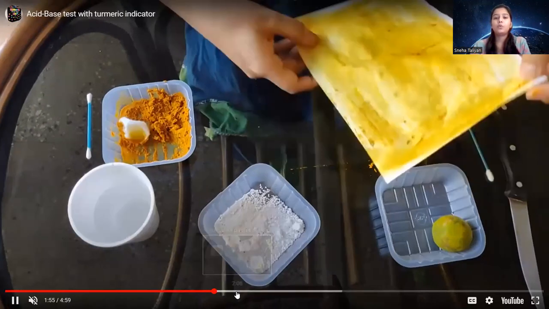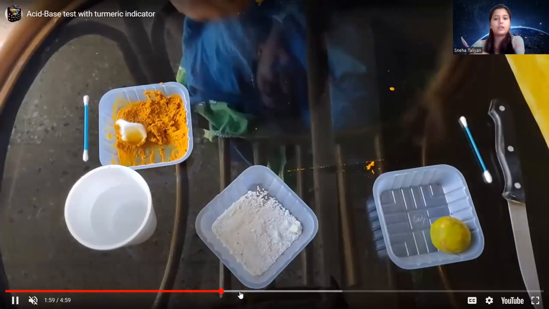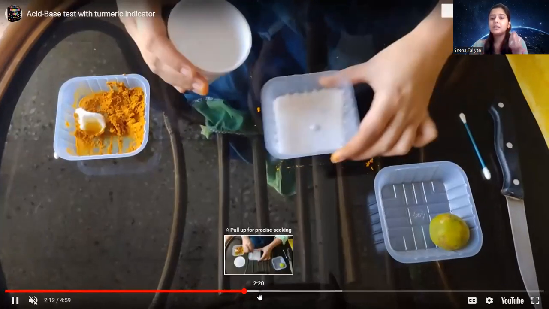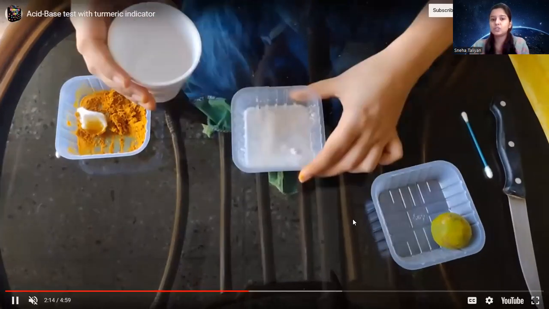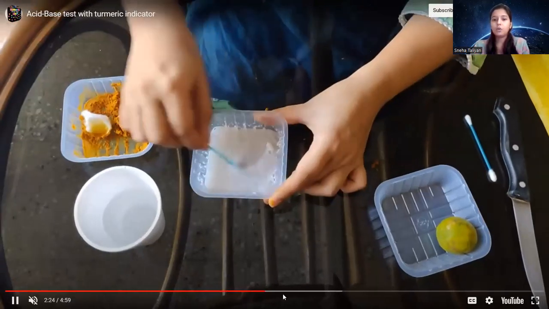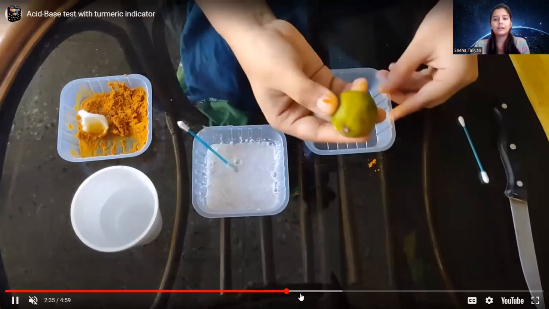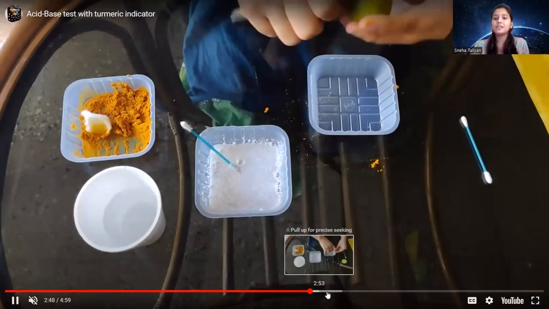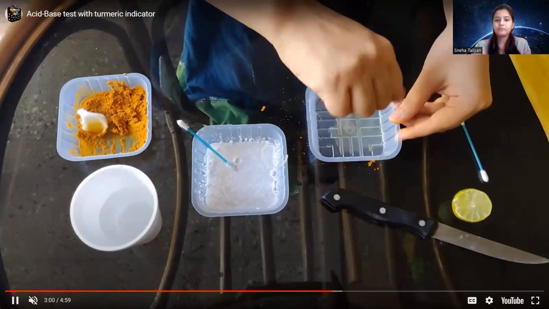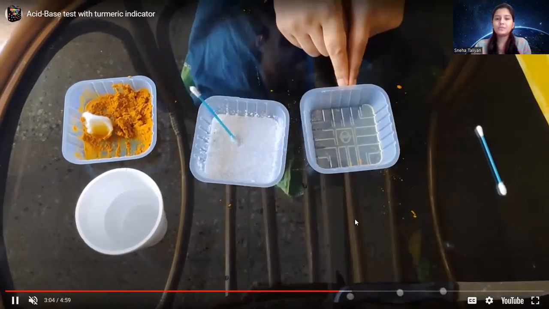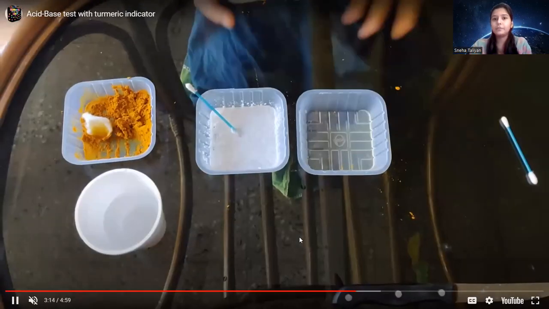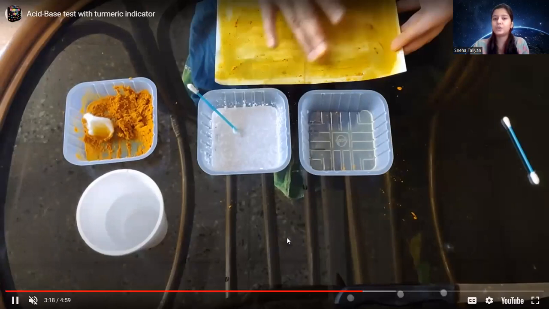Now we are going to leave it to dry for some time. Until it dries, let's add some water to the detergent and make a solution. We made the solution. Perfect. Now we are going to cut the lemon into pieces and extract some juice from it. Right? Perfect. Now I have lemon juice, I have soap solution and I have my turmeric indicator. Now it is a little bit dry as well.